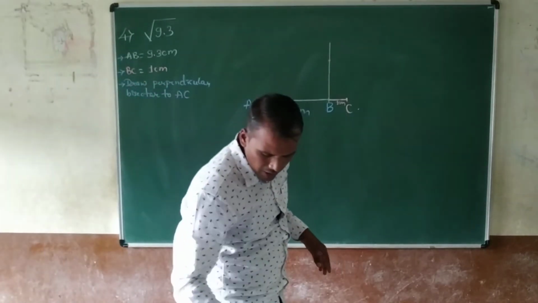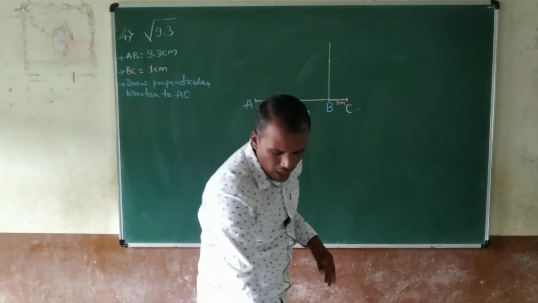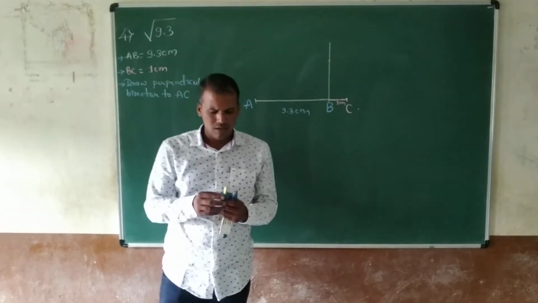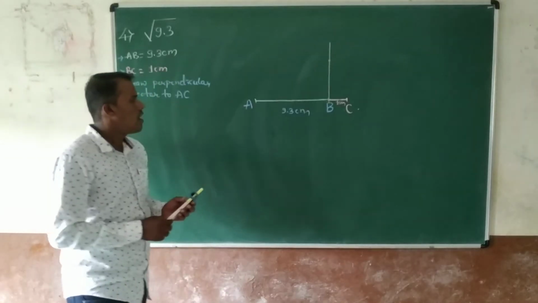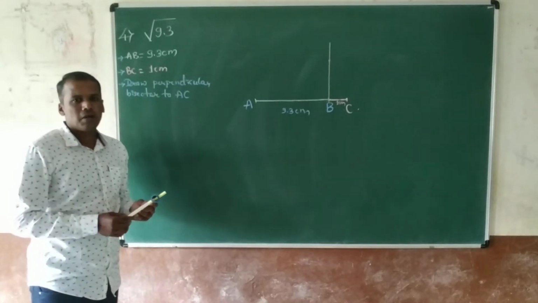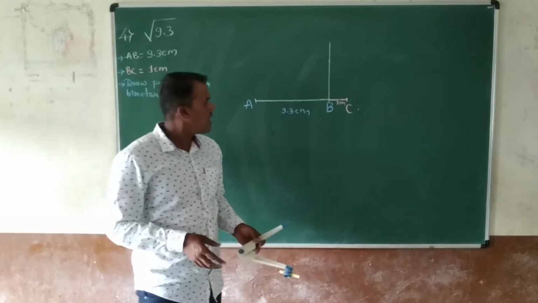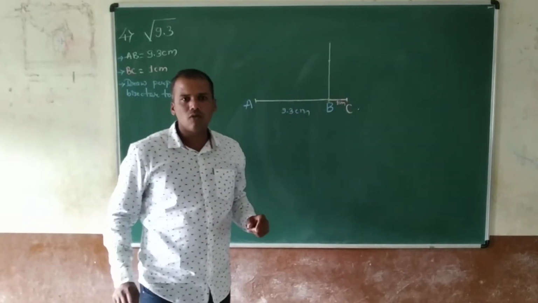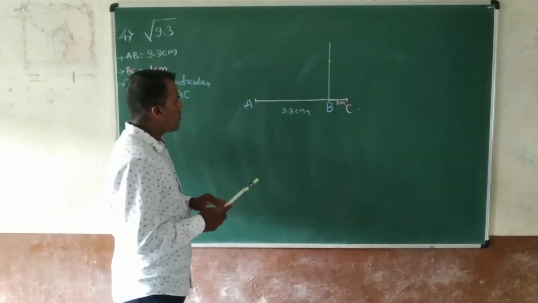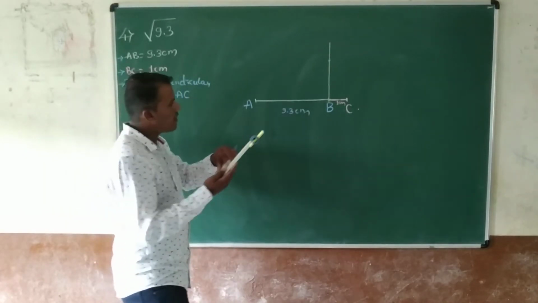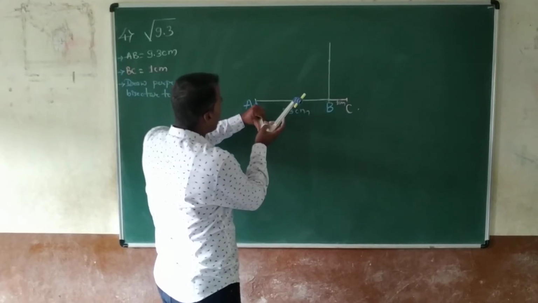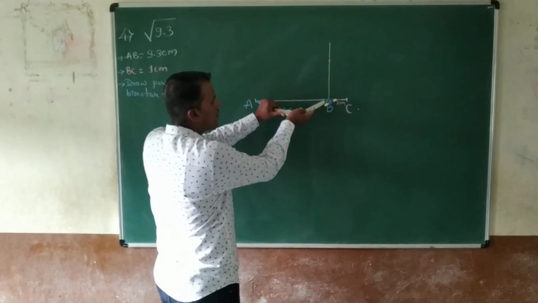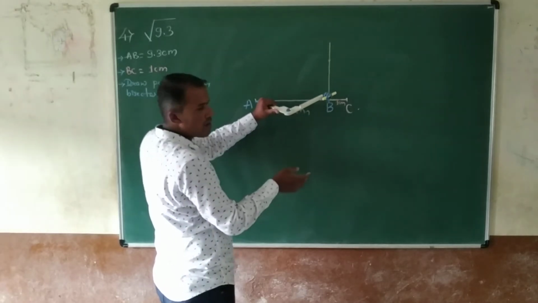Here, perpendicular bisector, how to draw? You have already learned in the last classes, 8th standard classes, 7th standard classes. You know how to draw the perpendicular bisector. Take a divider. Where from A to C you want to draw the perpendicular bisector, put one arm of the divider on A. Take more than half of AC.